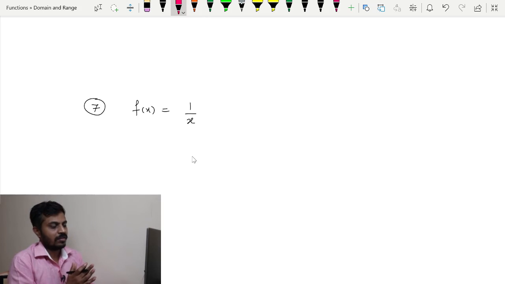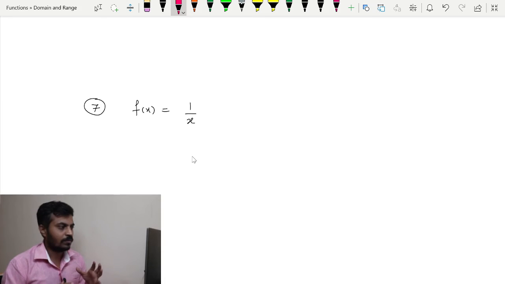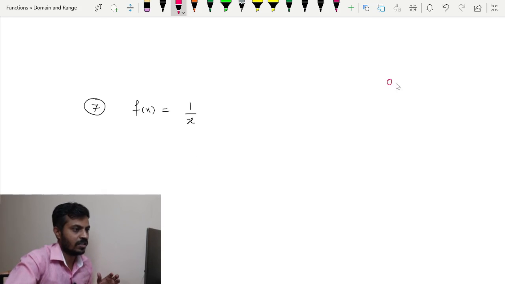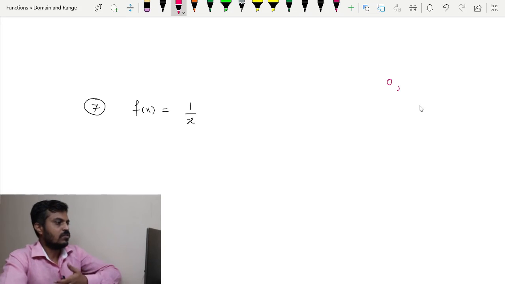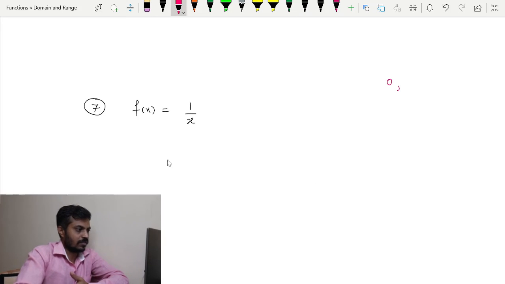Now let us think about the input values first, whose output values are well defined or known to us. You take any input value, it will work except 0, right? Because if I take 0 as the input, my output will be 1 upon 0, and that is infinity, which is not well defined, right? So thus the domain is nothing but what? The entire real line minus the singleton 0.